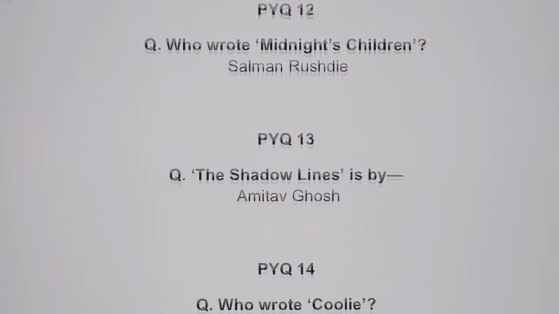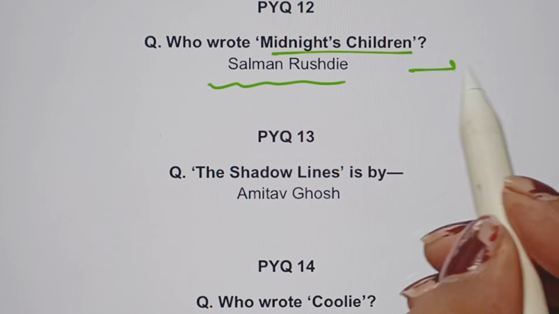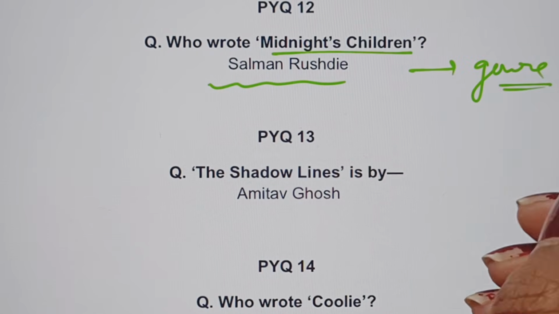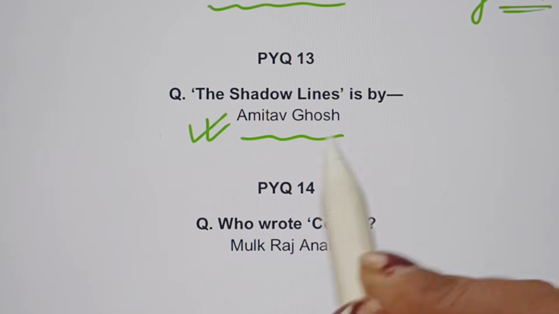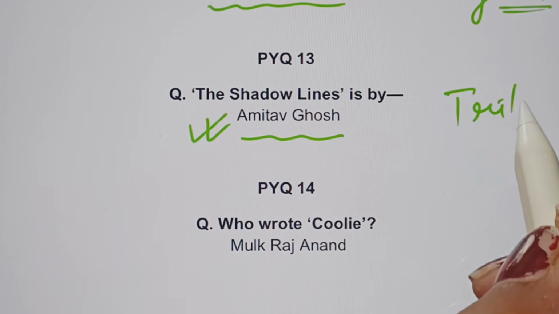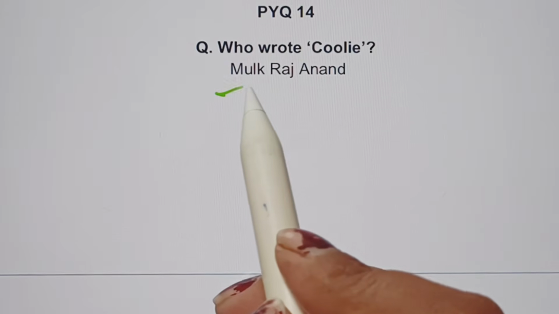Okay, then who wrote Midnight's Children? It is written by Salman Rushdie, and which genre does it belong to? Okay, do let me know in the comment section. The Shadow Lines is by Amitav Ghosh. Now tell me the trilogy he has written. Okay, who wrote Coolie? It is written by Mulk Raj Anand.